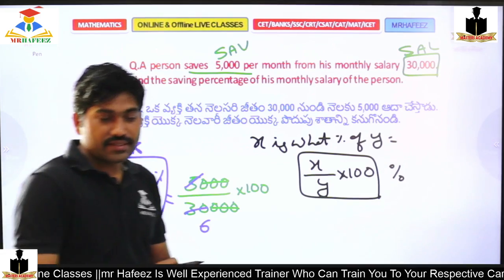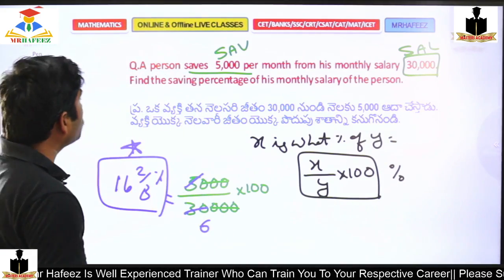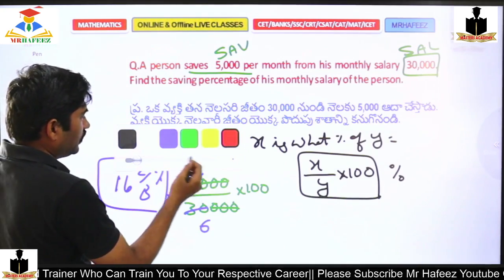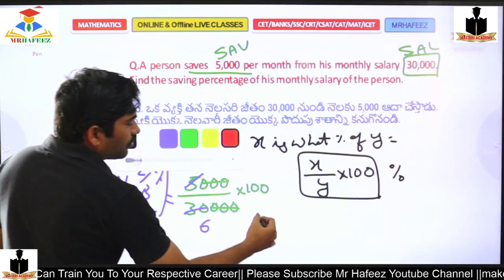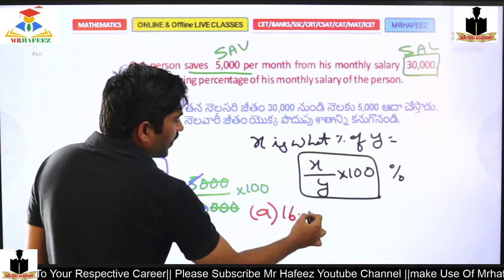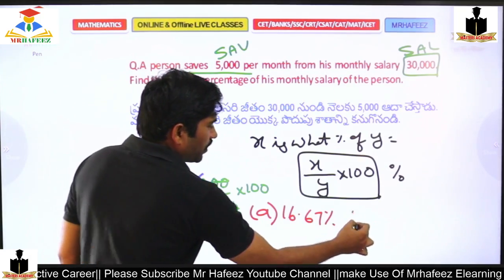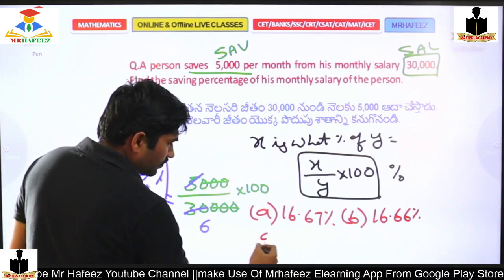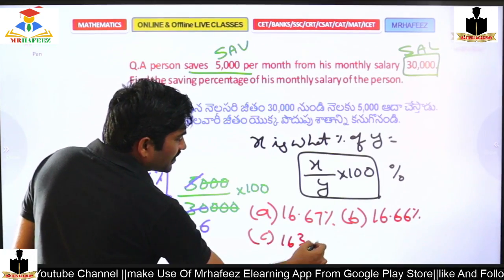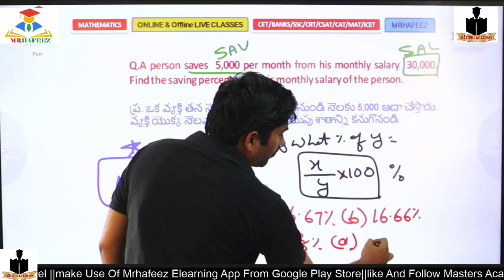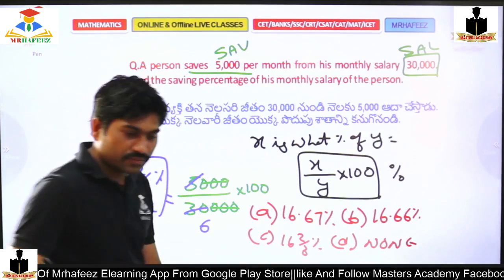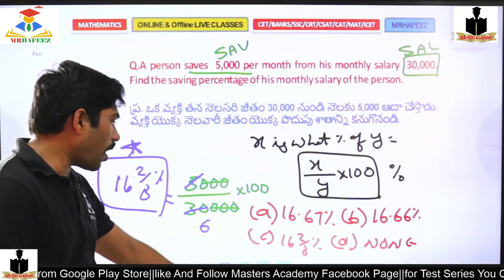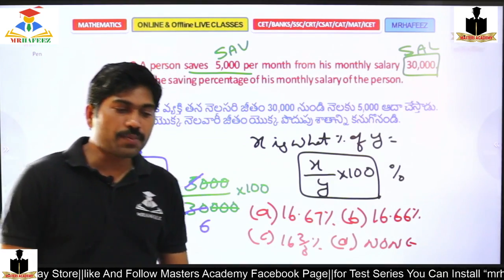Very good, Priya. 16.66. Suppose, assume that in your answer options, option A is 16.67 percentage, option B is 16.66 percentage, option C is 16 2 by 3 percentage, option D none of the above. Which one is the answer? Type your answer now. Which option is right?